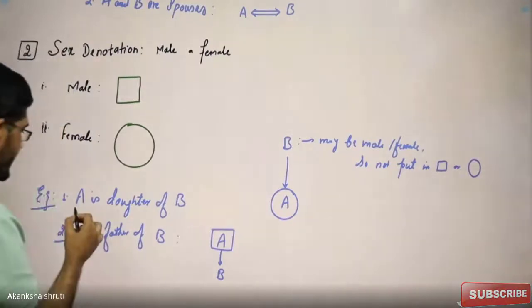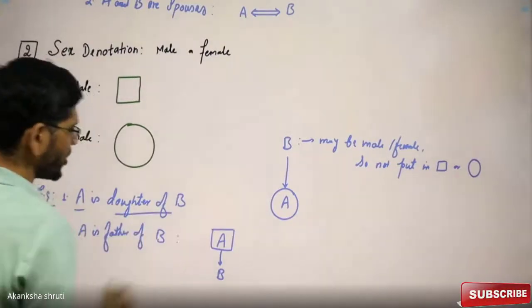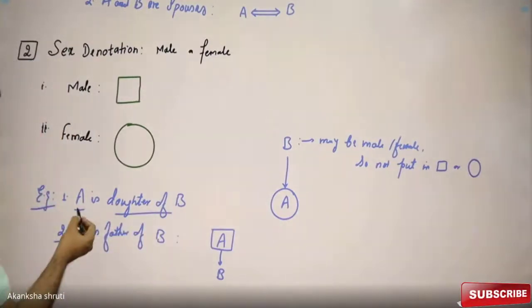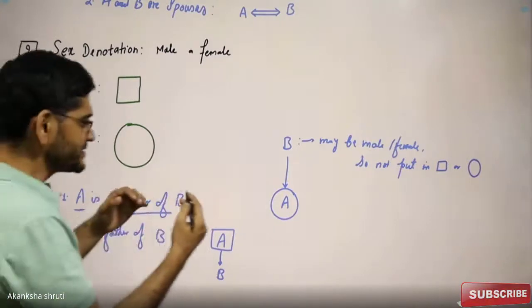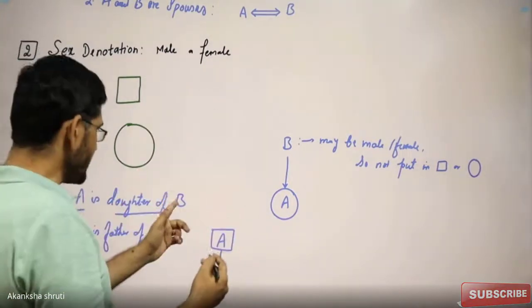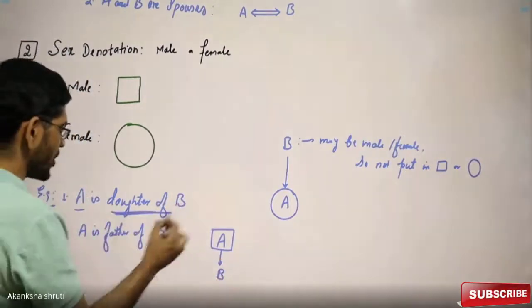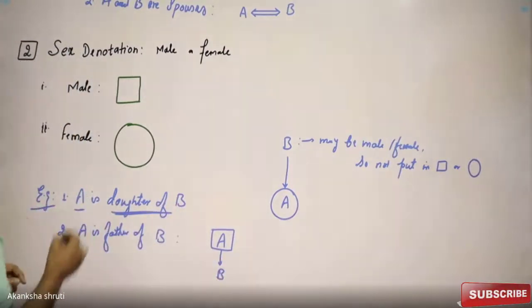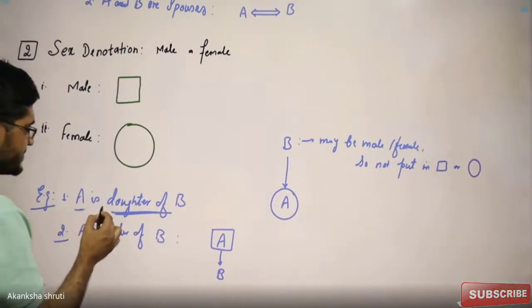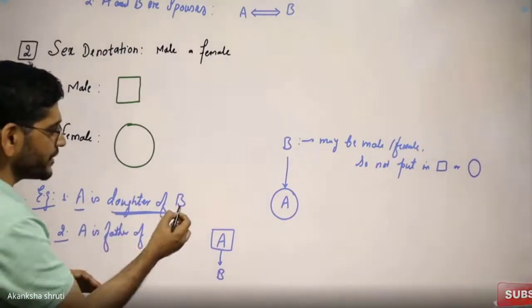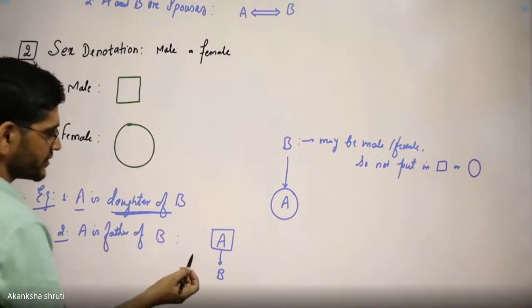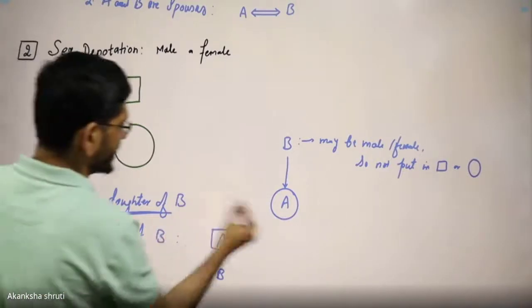Example, A is daughter of B. It means A is one generation above B. No, students, A is daughter means A is one generation below B. So we need to draw like this.